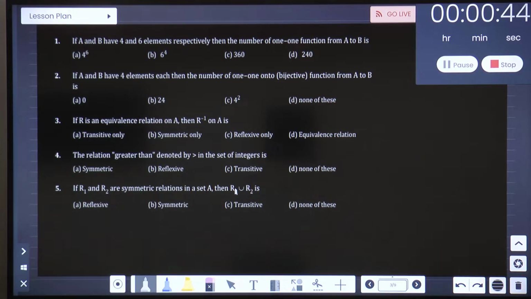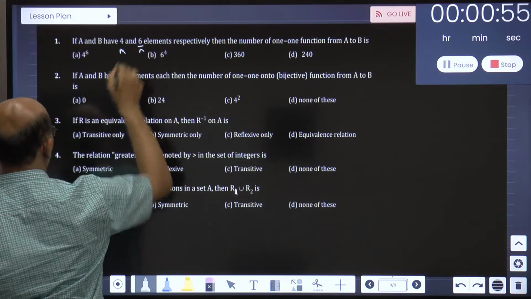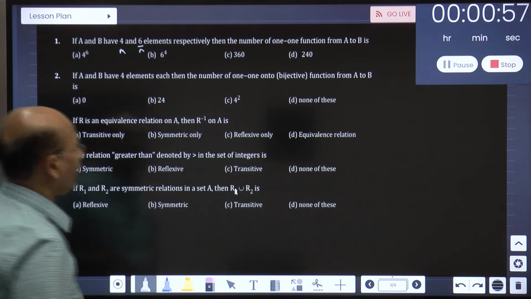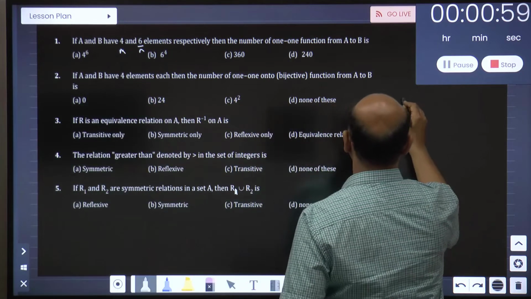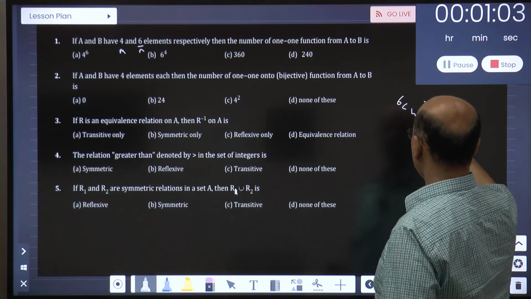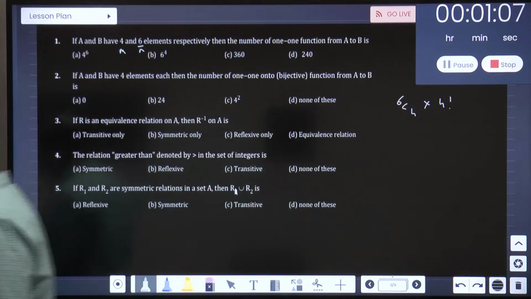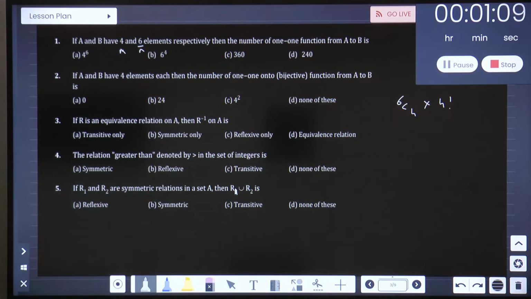The total number of 1-1 functions will be nCm. Remember, this is my n and this is my m. Keep that in mind. So the first case will be 6P4, 6P4 into 4 factorial, the first case.